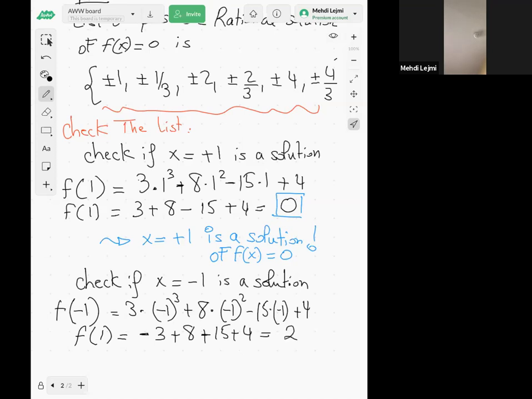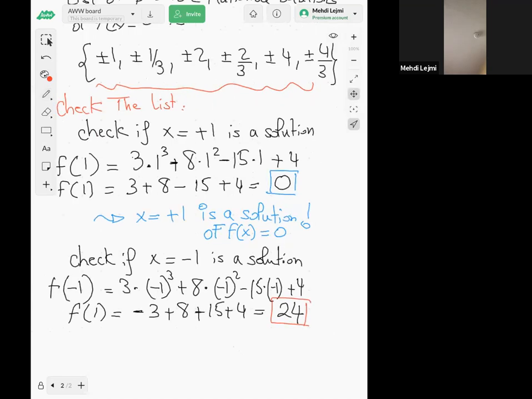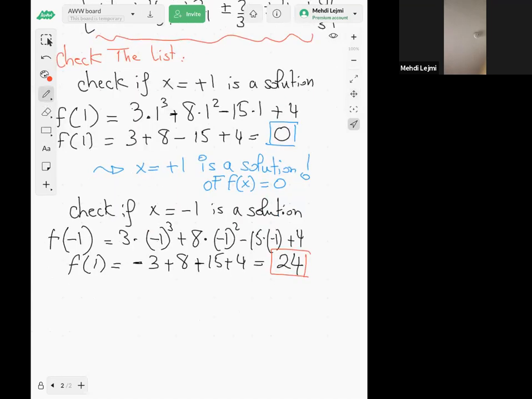So we get 24, and of course, it's not 0. So -1 is not a solution, right? So x equal to -1 is not a solution of f of x equal to 0.